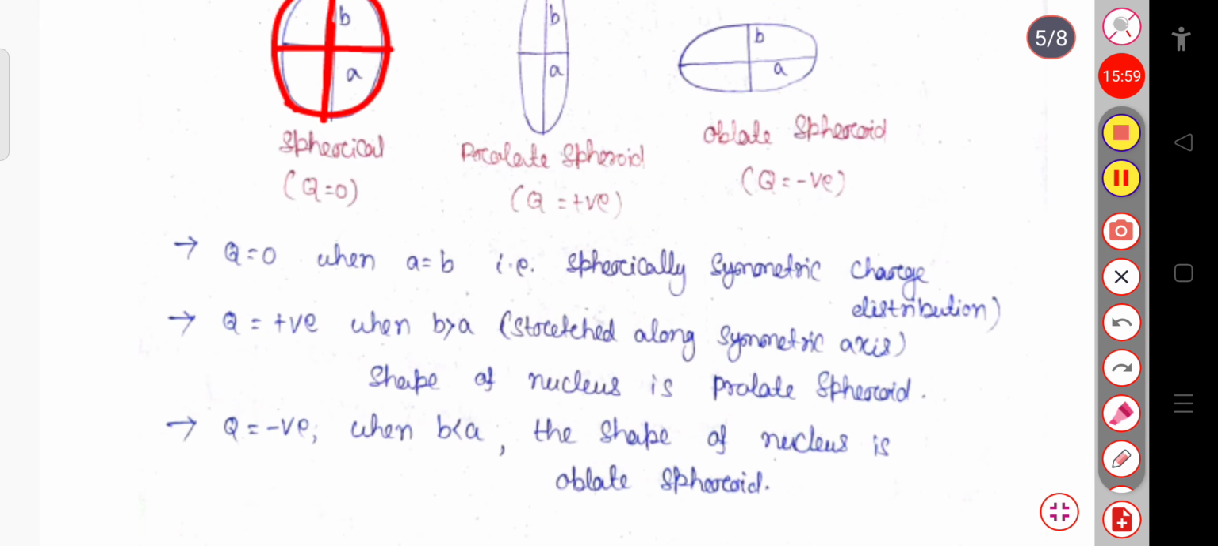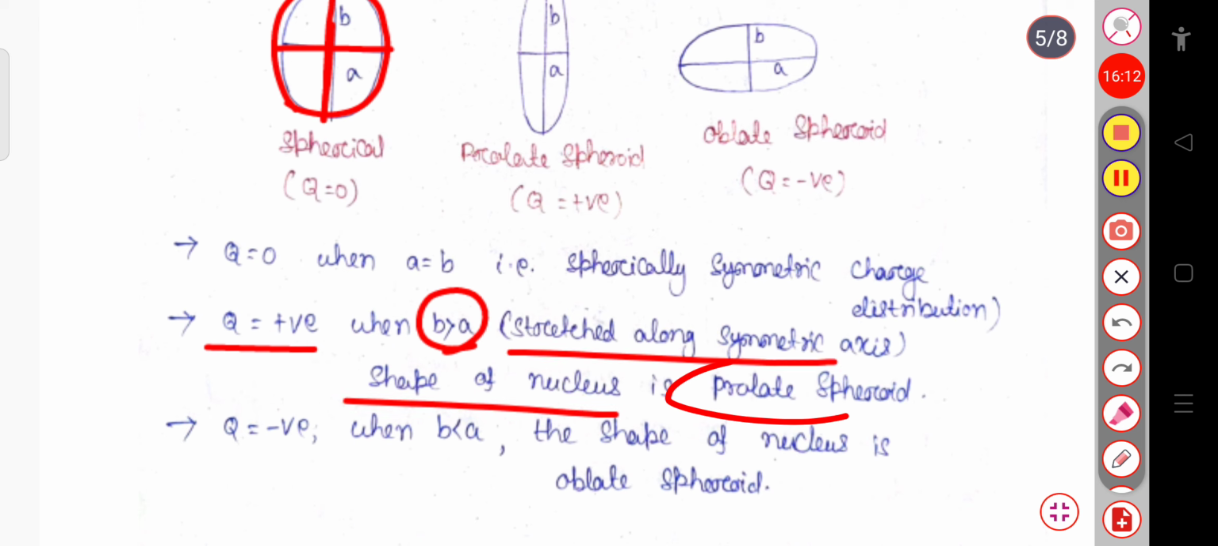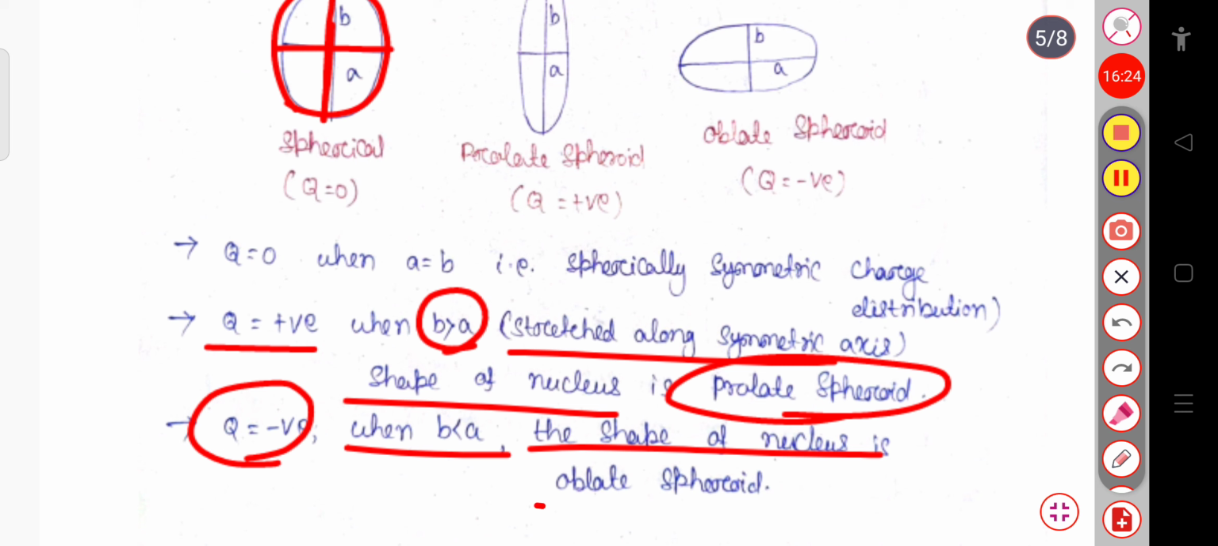When Q is positive, b will be greater than a. b means your symmetric axis, so it is stretched along the symmetric axis. So the shape of the nucleus will be a prolate spheroid. And Q is negative when b will be less than a. Always remember b will be your symmetric axis radius. So the shape of the nucleus here will be an oblate spheroid.